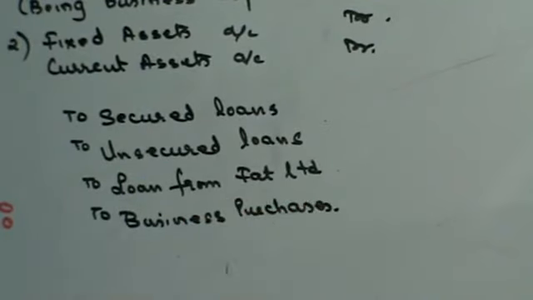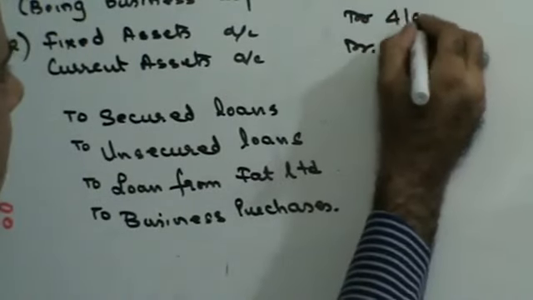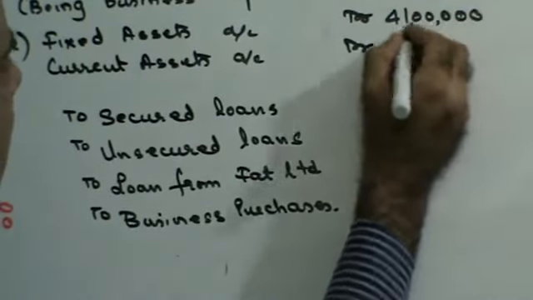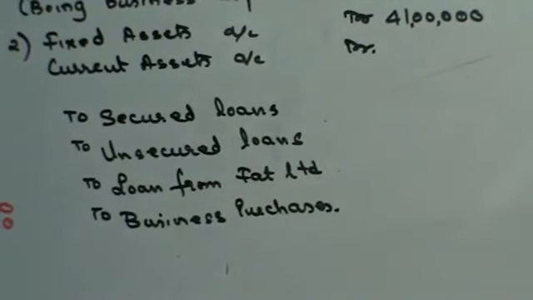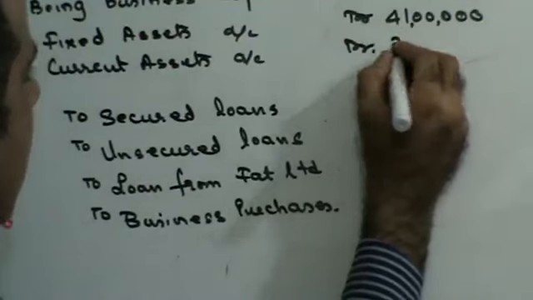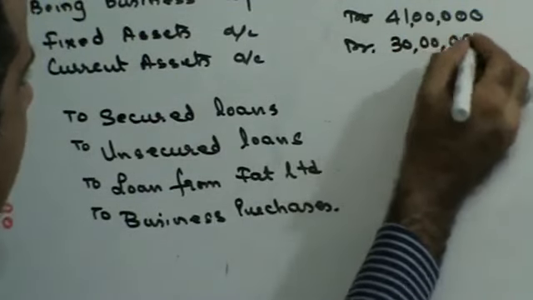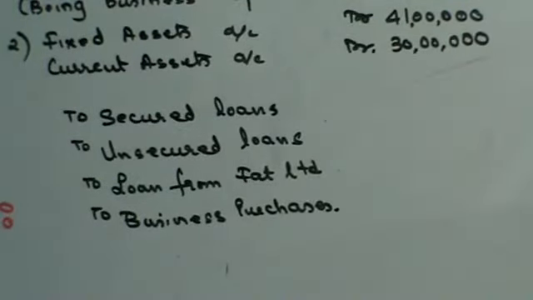Fixed assets are 41 lakhs. They were 40 lakhs, and in the last line they said the director of FAT Limited has revalued fixed assets taken over by Thin Limited at 41 lakhs.